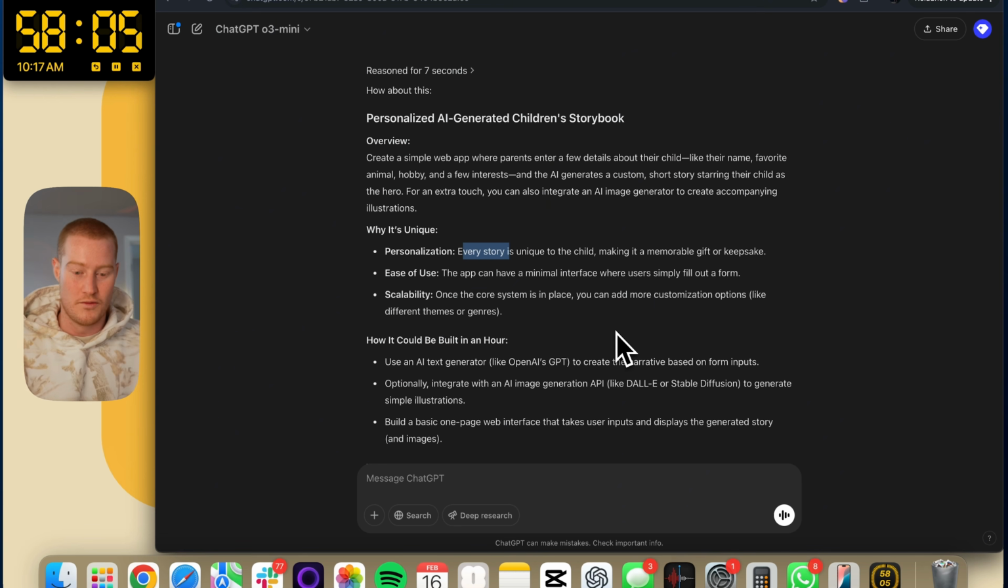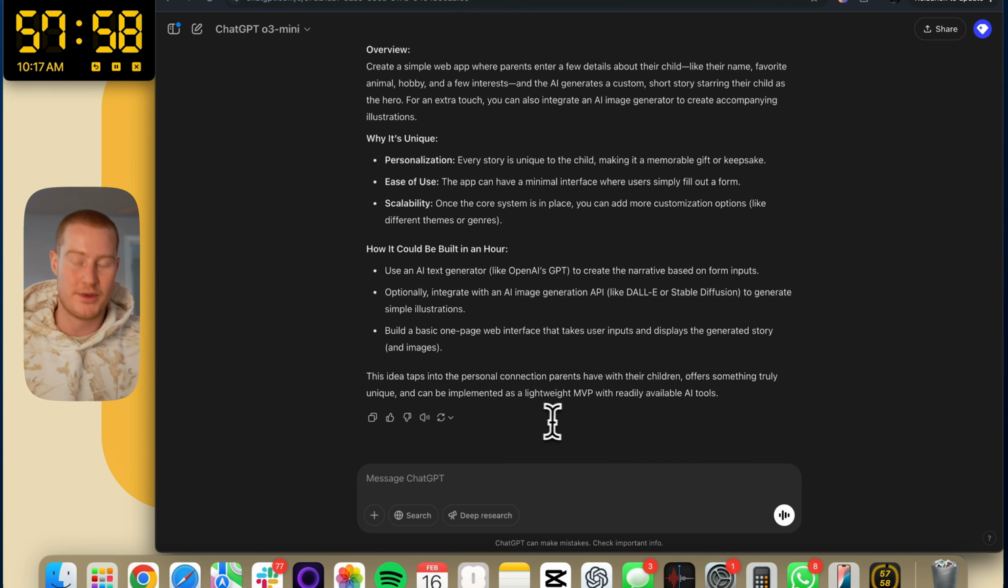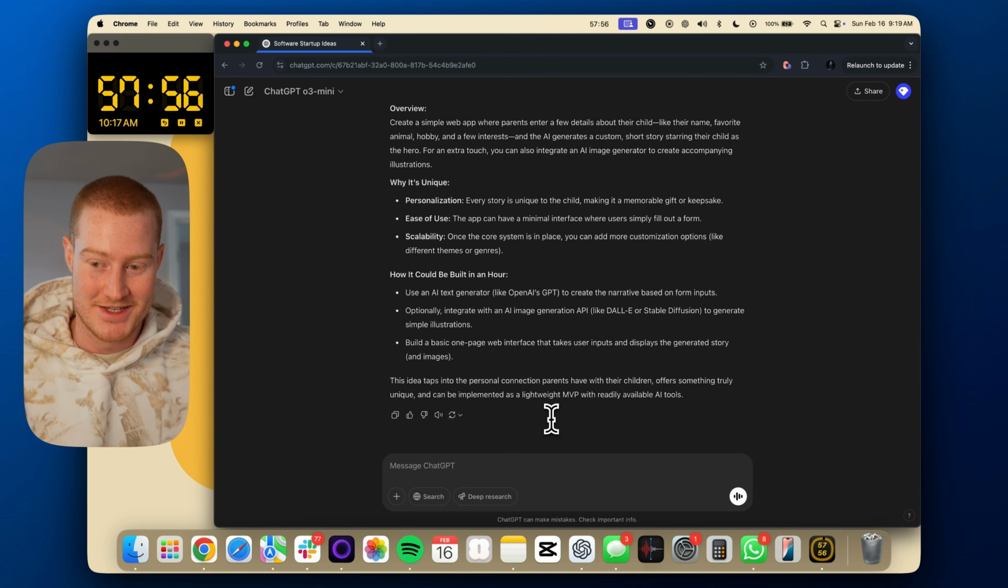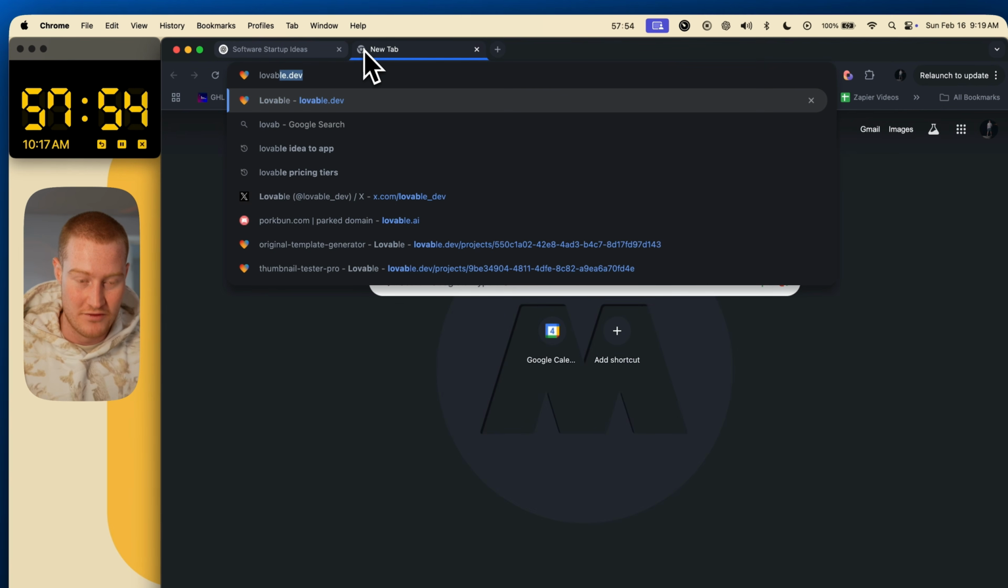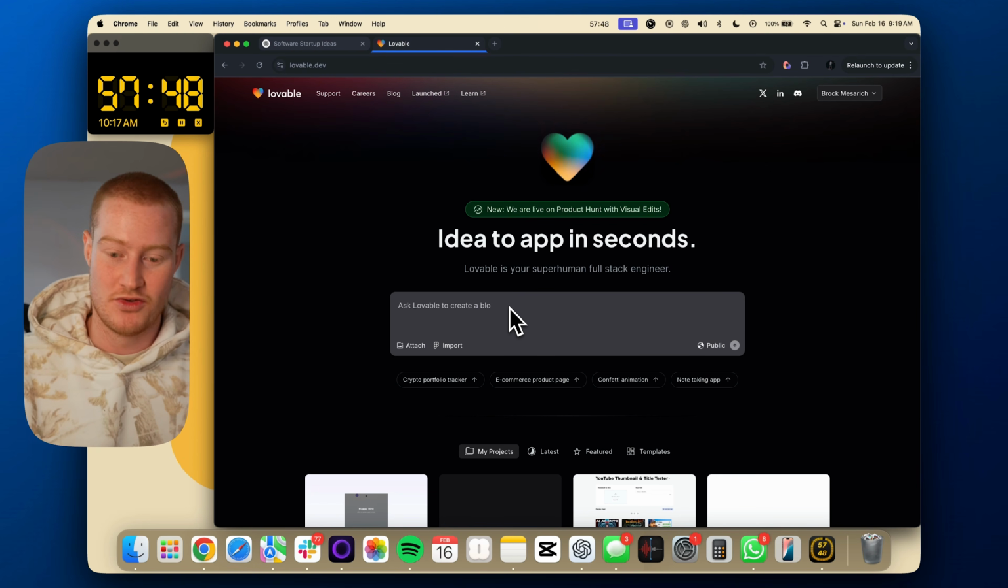Okay, so this is cool. We could actually use an AI image generator API like DALL-E, build a basic one-page web interface. So let me go ahead and try to attempt to build this. I need to be fast with this, but I'm gonna come over to Lovable. Lovable is how we could actually build web apps just using text. So it's text to web app builders.